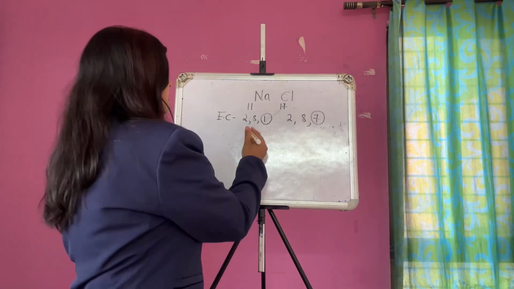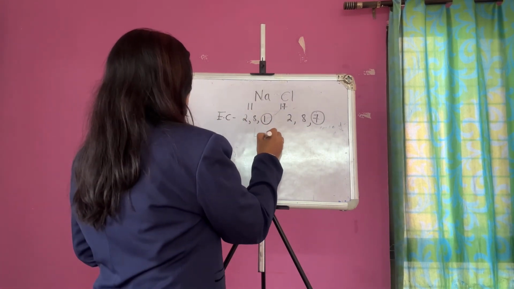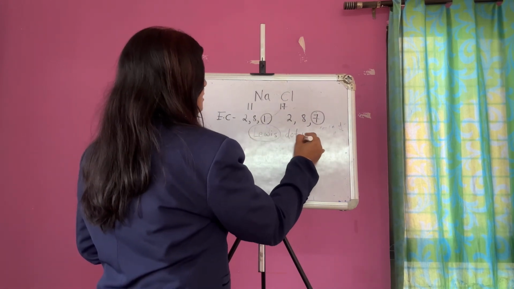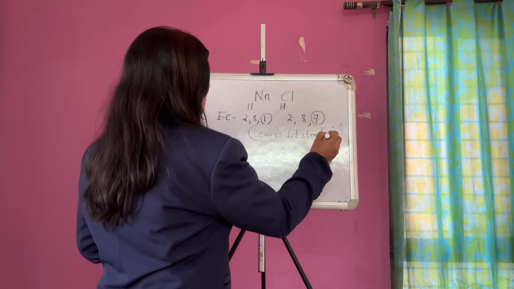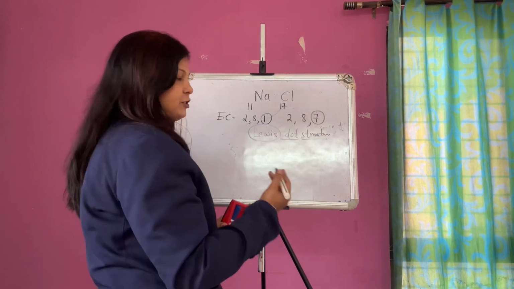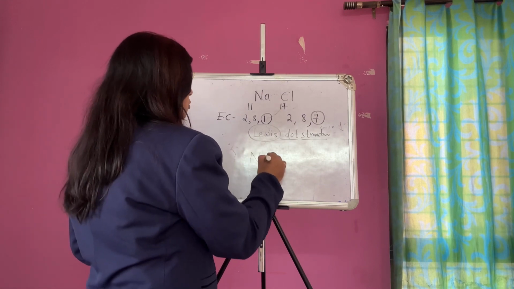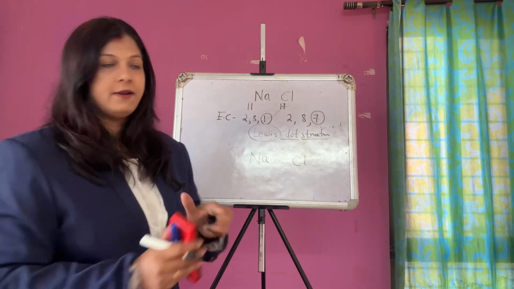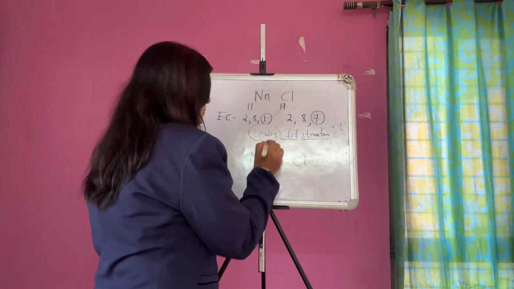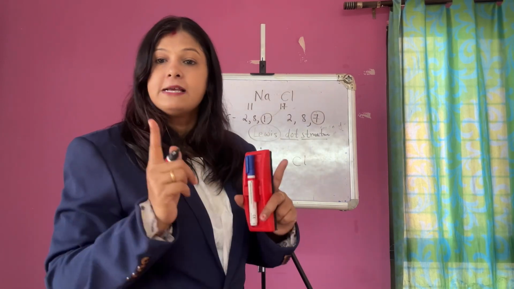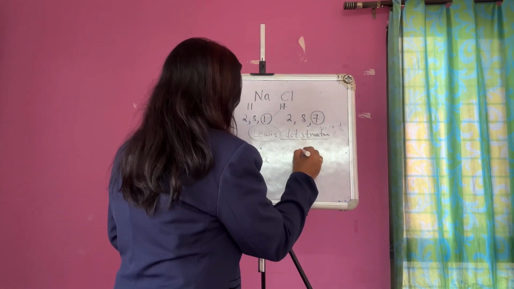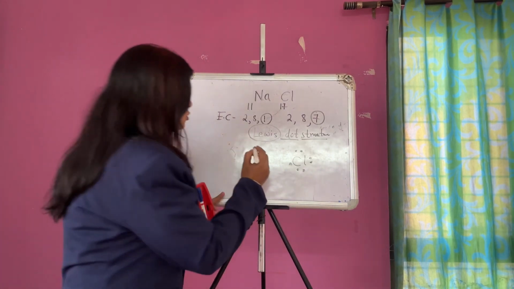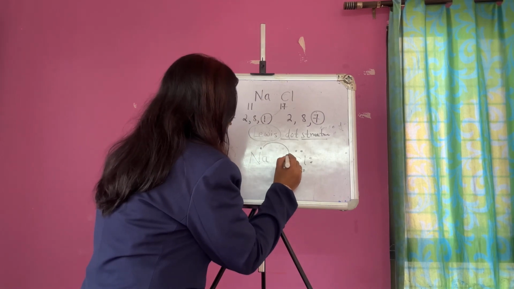Another scientist came, named Lewis. He told that the transfer of electrons takes place by dot structure, and it is called the Lewis dot structure. We will see here sodium and chlorine. Sodium's outermost has how many electrons? 1. So for sodium we put 1 dot. Chlorine's outermost has 7, so put 7 dots: 1, 2, 3, 4, 5, 6 and 7. Right? So sodium will give 1 electron to chlorine.